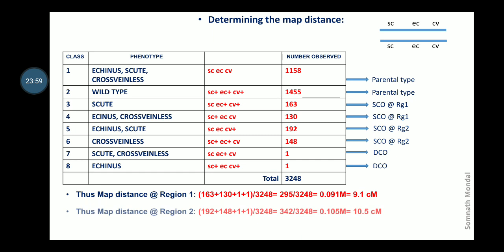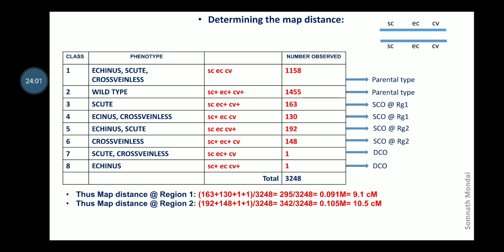Similarly, the map distance at region 2 will be counted with SCO at region 2 added with the DCO values. So this counts 342 out of 3248, that is 0.105 Morgan, and thus it is 10.5 centimorgan.